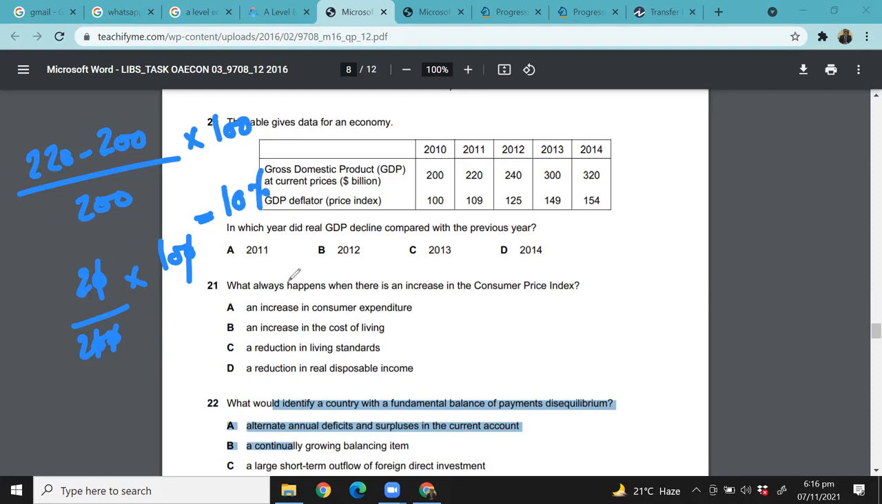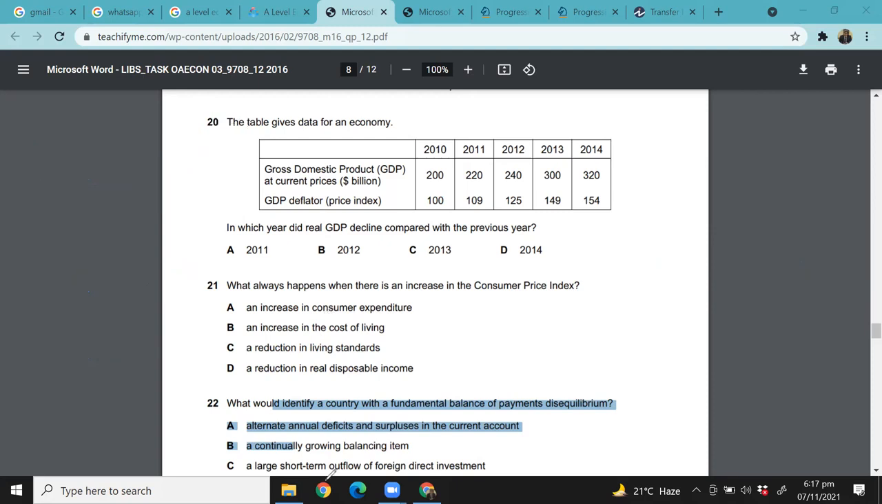Okay. And how much has been the increase in the GDP deflator during that time, between 2010 and 2011? 9%. Very good. So 10 minus 9 is 1. So there has been a 1% increase in the real GDP compared with the previous year, right?